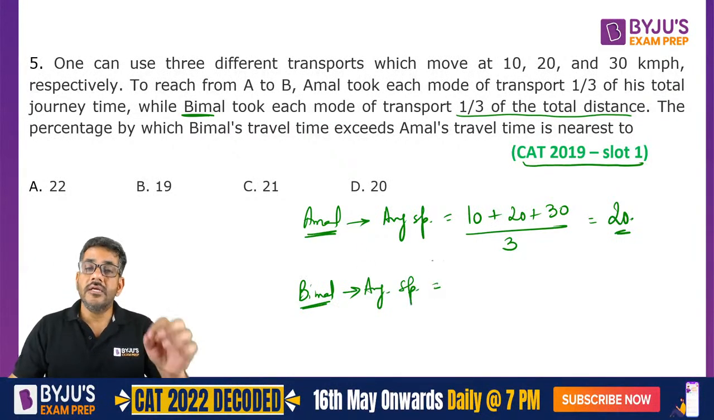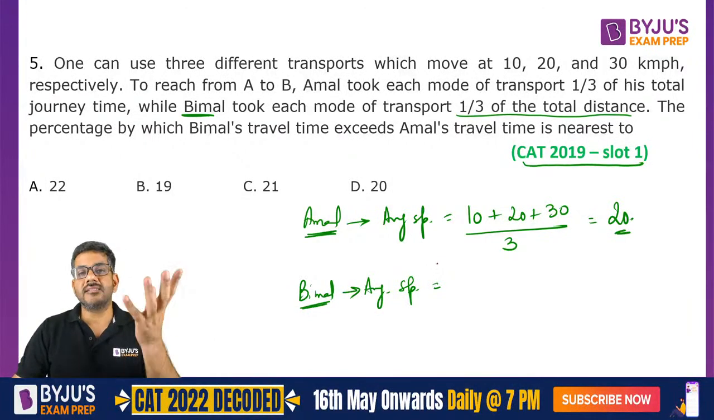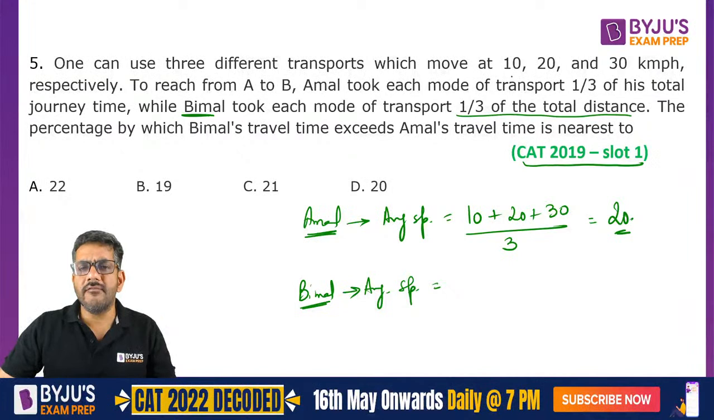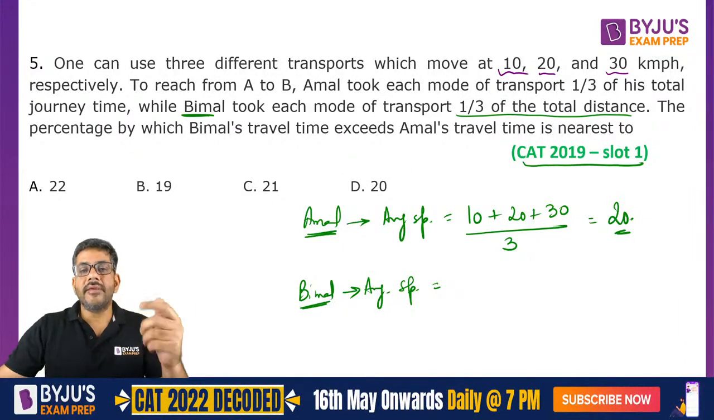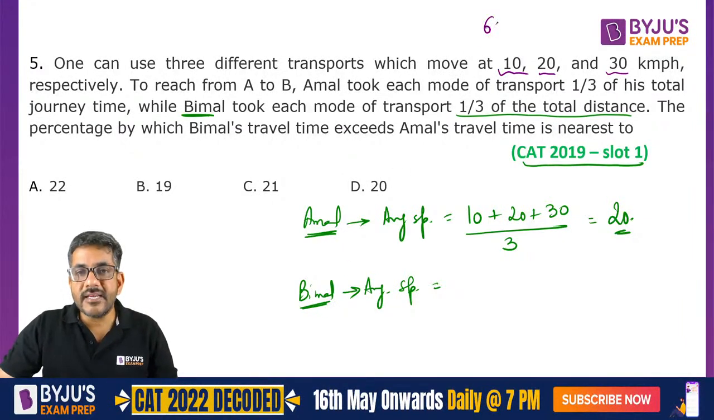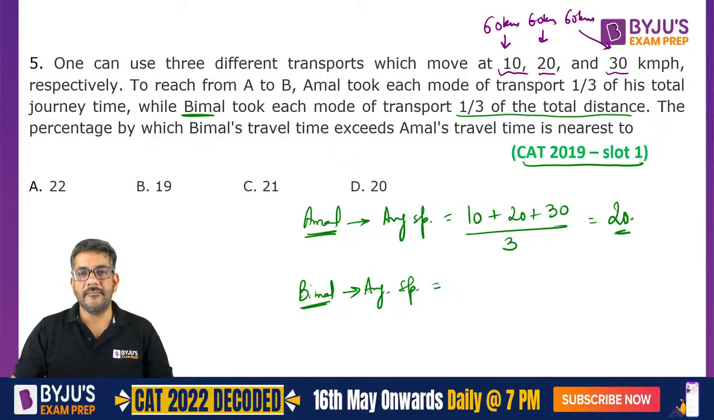What do we do? The best way of doing these questions is to assume the distance and assume a number which is divisible by 10, 20, 30. 10, 20, 30 से क्या divisible है? 60. तो आप ये मान लीजिए बिमल ने 60 किलोमीटर ट्रेवल किया एट ए स्पीड ऑफ 10, 60 किलोमीटर ट्रेवल किया एट ए स्पीड ऑफ 20 and 60 kilometers at a speed of 30, right?